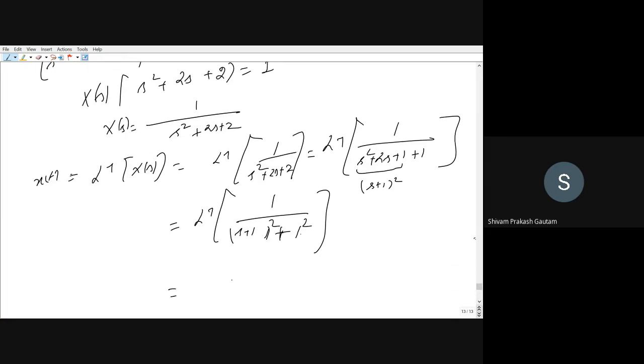So I can write here, and this is the shifting property. That is, if you multiply sine with omega equal to 1 and t, it is shifted by plus 1. So this will be equal to e to the power minus t into sine 1t. So this is the solution for the question.